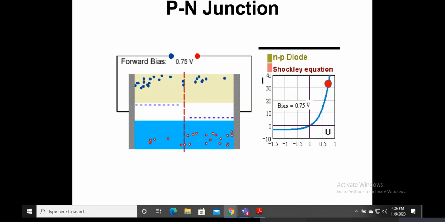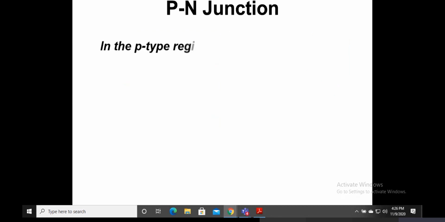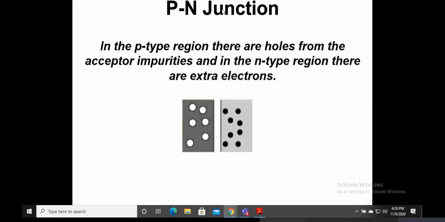The moment we join these two, what really happens is, I'll just show you over here. In the P-type region, there are holes, from the impurities which you've added. And in the N-type, we know that there are electrons. So the moment we connect, these electrons jump to these holes. That region in the middle is called the depletion region. And we know that the depletion region can extend or shrink.